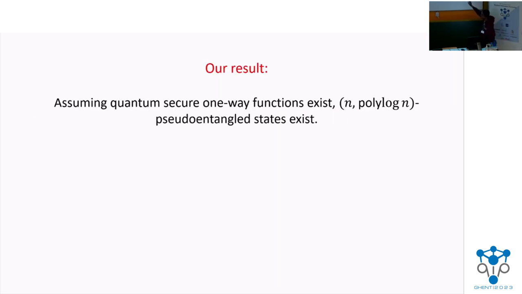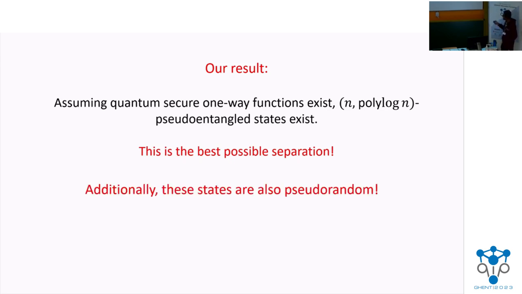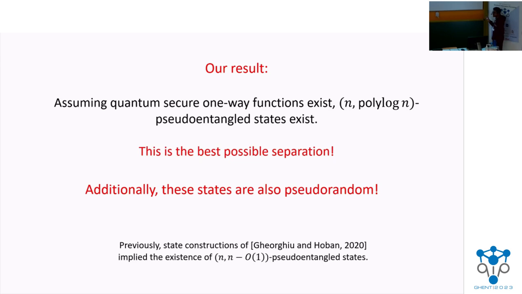What does our result say? Our results say that these collections of states exist in the strongest possible sense. The gap between Fn and Gn is maximal. It's n and polylog n. And a second feature of our state is that these states that we construct are also valid pseudorandom quantum states. Previously, the gap that we knew was a constant. And that followed from the paper by Aaronson, Bouland, Fefferman, Ghosh, Vazirani, Zhang, Zhou and Georgiou and Hoban. We improve this gap and we make it near maximal.